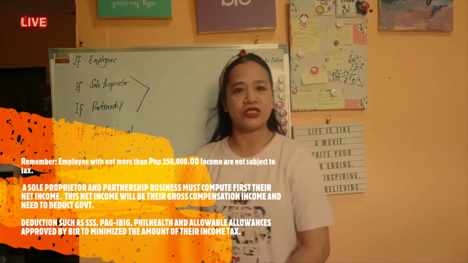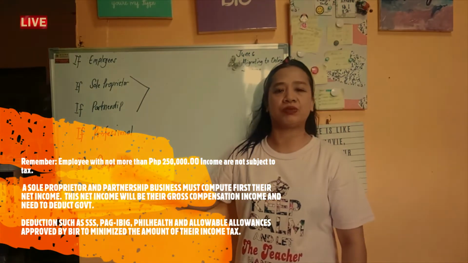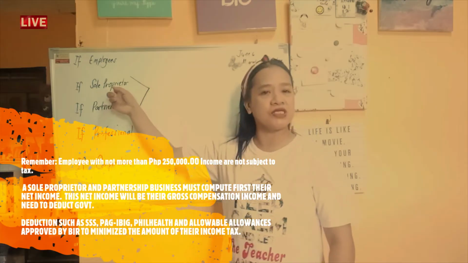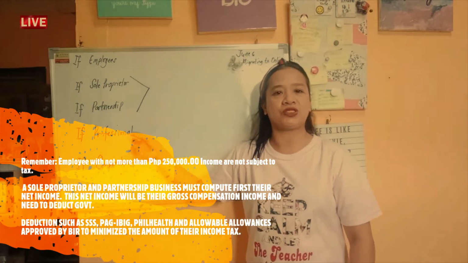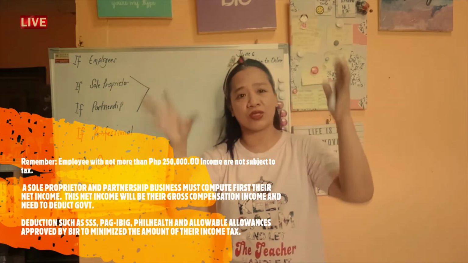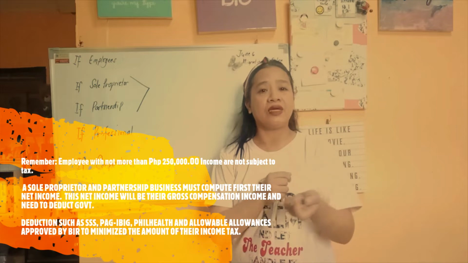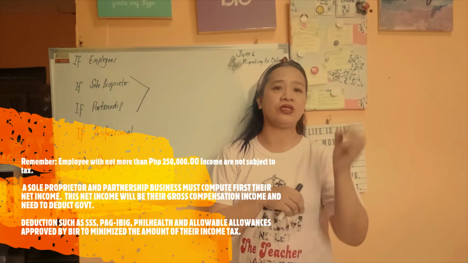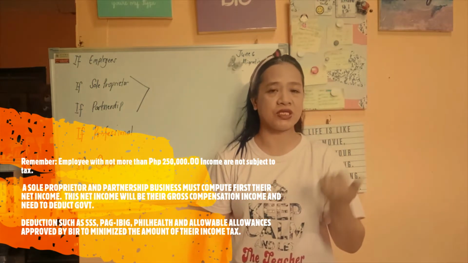Okay, so today our discussion is more on income tax for corporation, or corporate income tax. But before that, let us first summarize what happens if you're an employee, if your business is a sole proprietor, if it is a partnership, and if you are a professional. Regarding employees, there is a certain withholding tax table given by the TRAIN law, wherein if you are earning not more than 250,000, then there's no need to compute your tax. Okay? So you have a 0% tax.